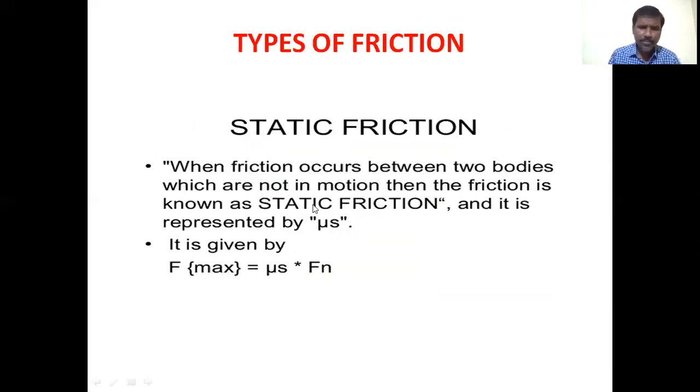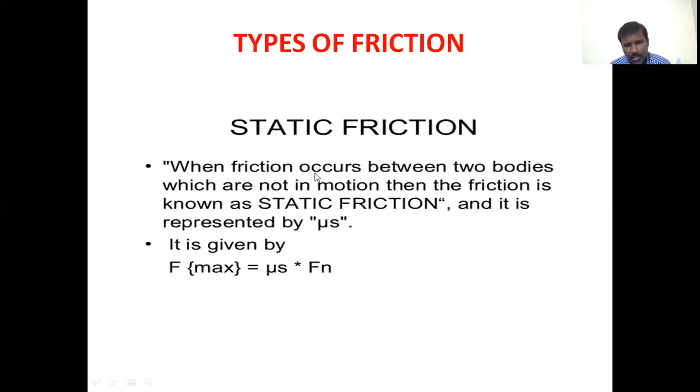Types of friction. So what are the types of friction? There are three types of friction in our syllabus: static friction, dynamic or kinetic friction, and rolling friction. The first one is static friction. How do we define static friction? When friction occurs between two bodies which are not in motion, the friction is known as static friction, and it is represented by μs.